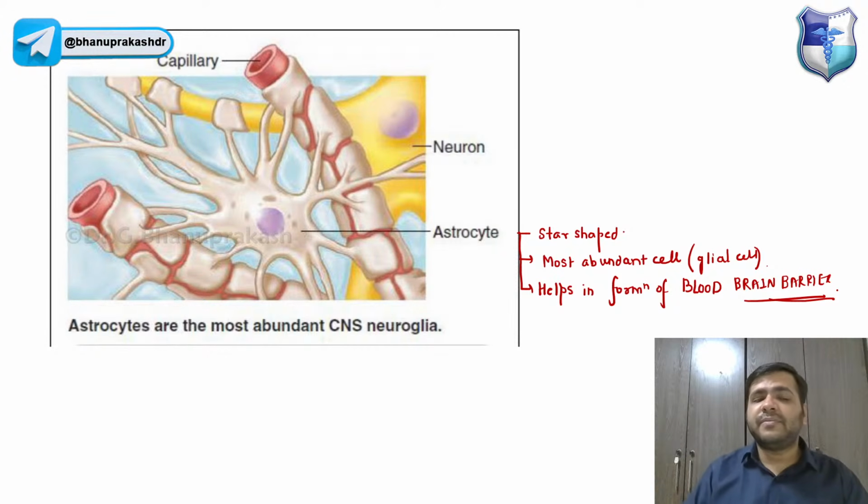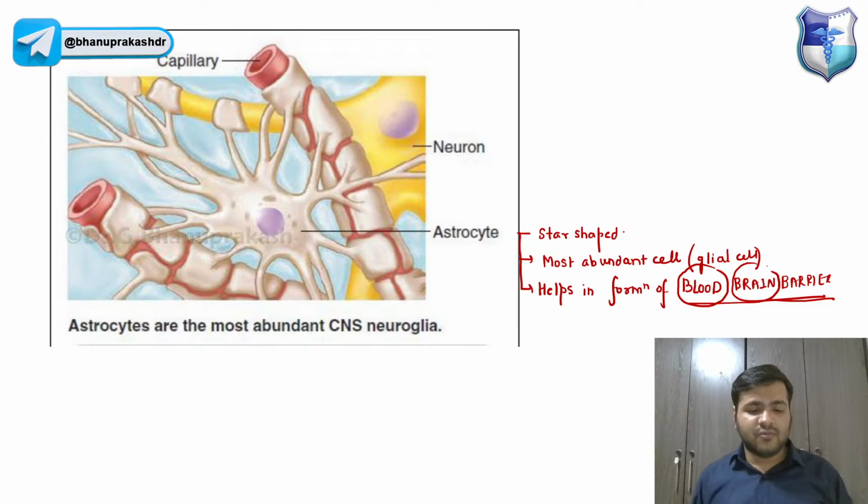Now, what is this blood brain barrier? It restricts the movement of substances between the blood and the interstitial fluid in the brain. It restricts toxins present in the blood from entering the brain, otherwise the brain will get destroyed.